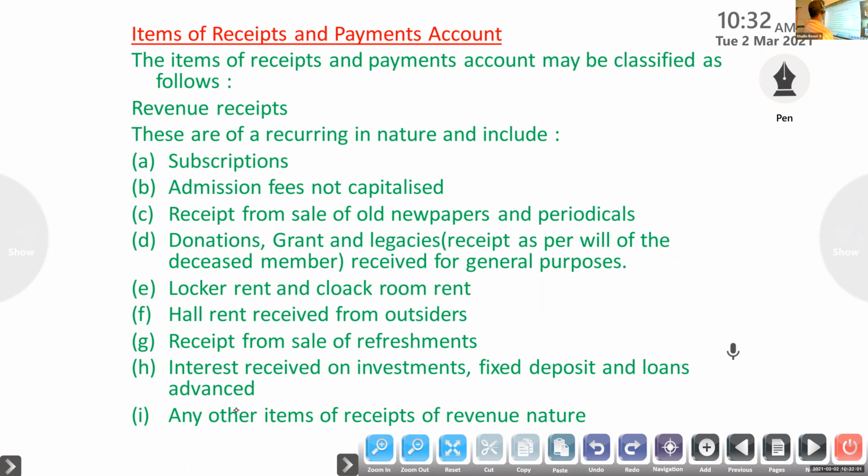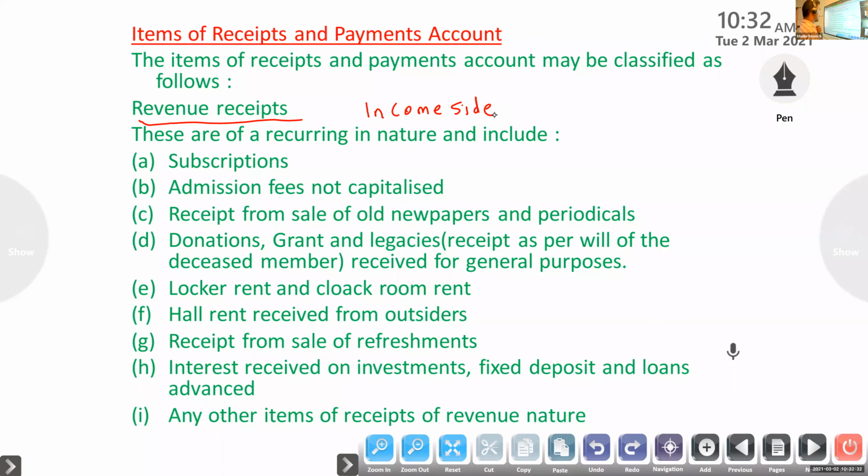This you have to write. Subscriptions, admission fees, receipt from sale of old newspapers, donation for general purpose. Legacy is mainly a capital receipt only.